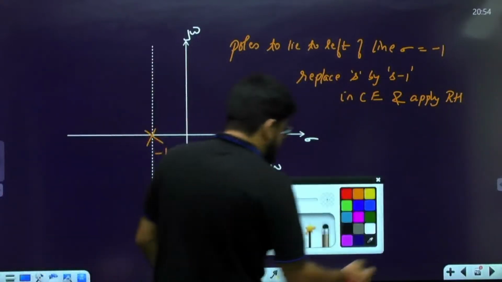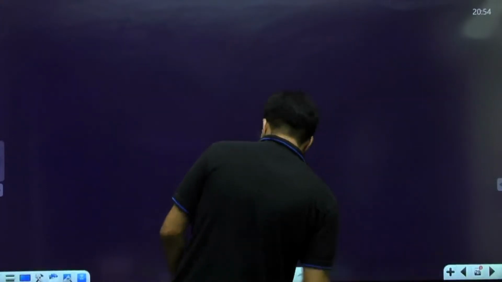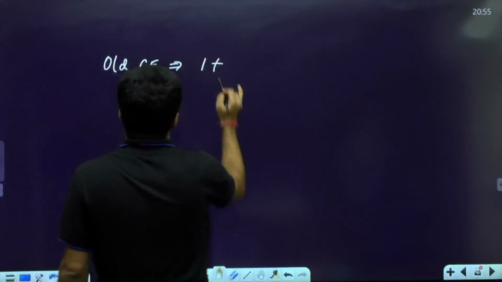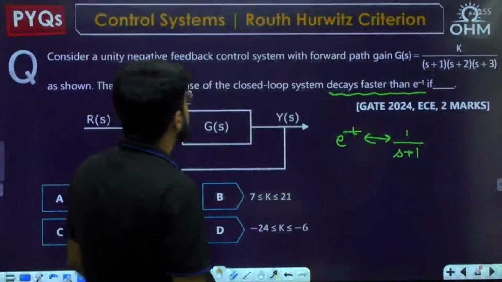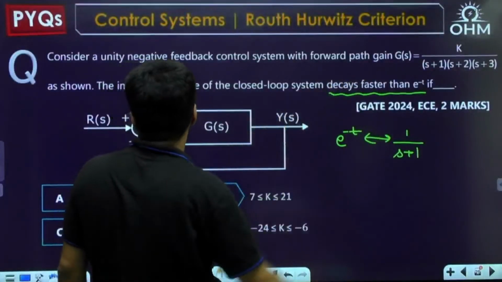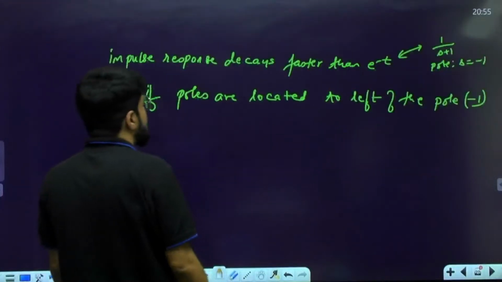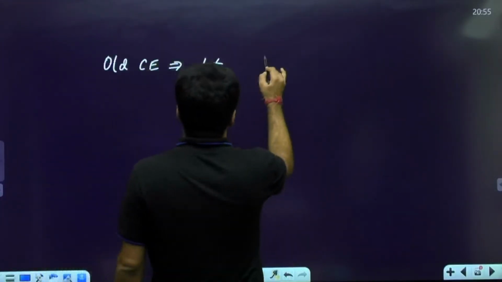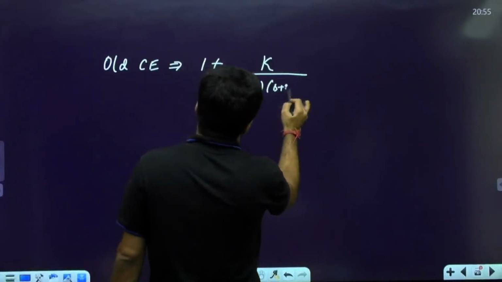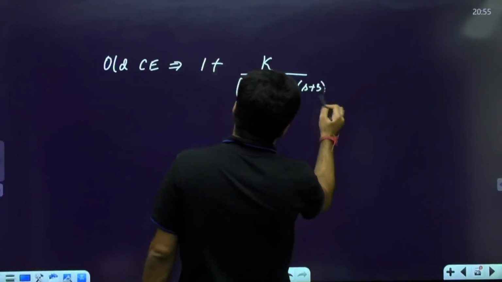So what is the old characteristic equation? 1 plus G(s)H(s), where G(s) is given as K upon (s plus 1)(s plus 2)(s plus 3), and H(s) is 1, unity feedback. So 1 plus K upon (s plus 1)(s plus 2)(s plus 3) equal to 0.